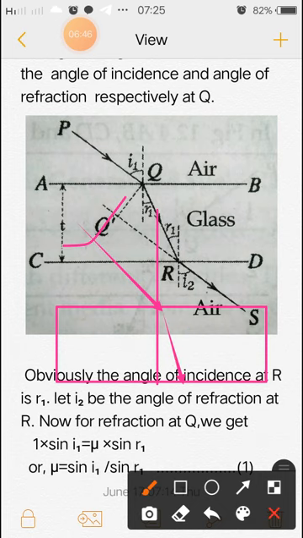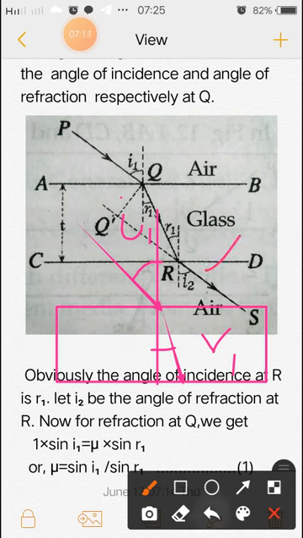So from Snell's law, consider this is the angle I1, and this is the angle R1. Let this be the first medium and this the second medium.